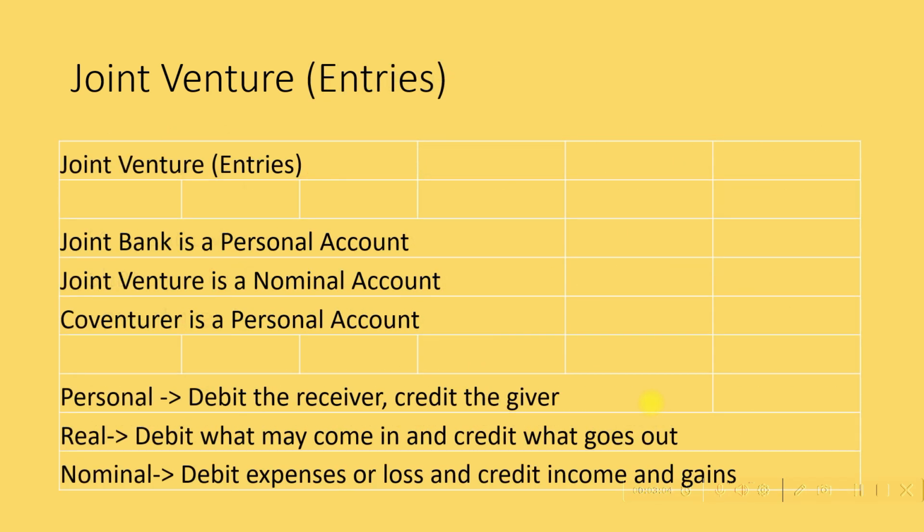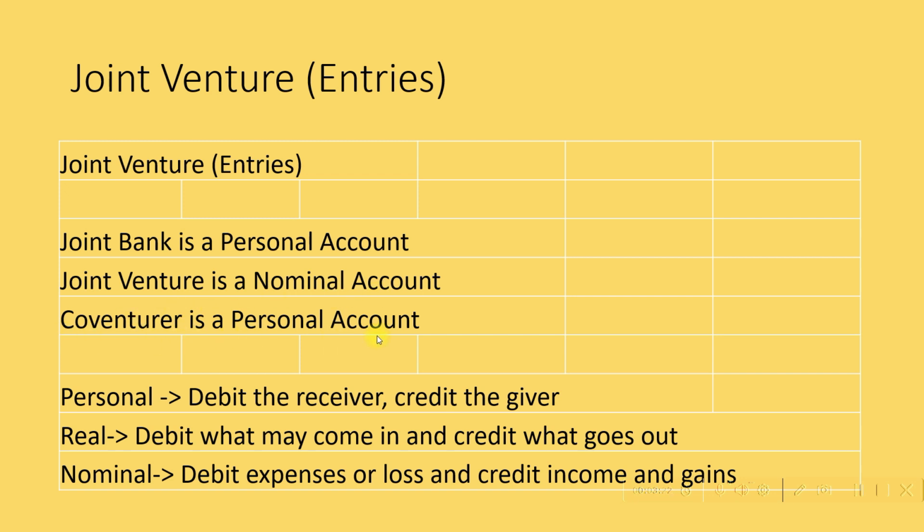Now, what are the joint venture entries in accounting? There are three accounts which are maintained: joint bank, joint venture and co-venturer. Joint bank is a personal account, joint venture is a nominal account, and co-venturer is a personal account.